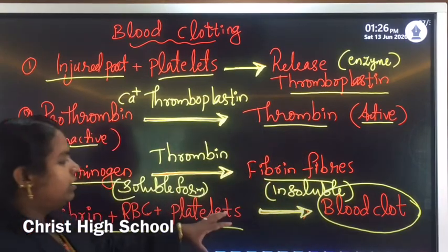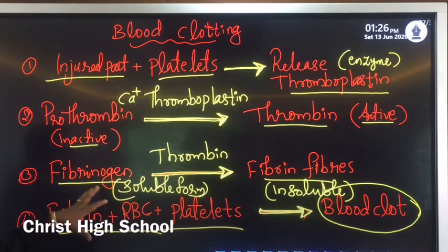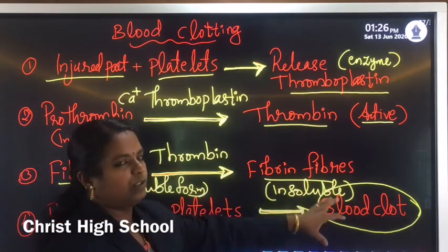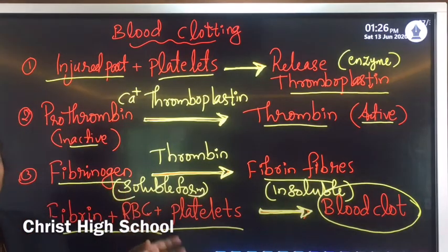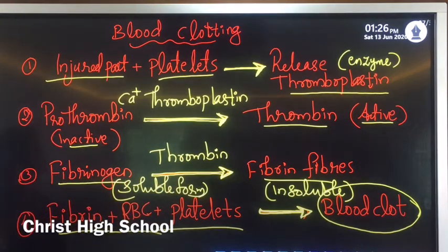So the fibrin fibers, which are insoluble, together with red blood cells and platelets, form a meshwork known as a blood clot, or solidification of blood. Clear? So this is the actual mechanism behind the clotting of blood.